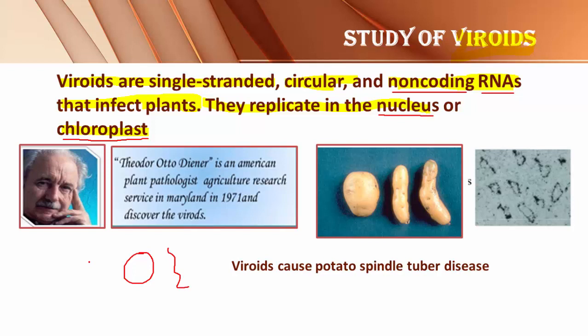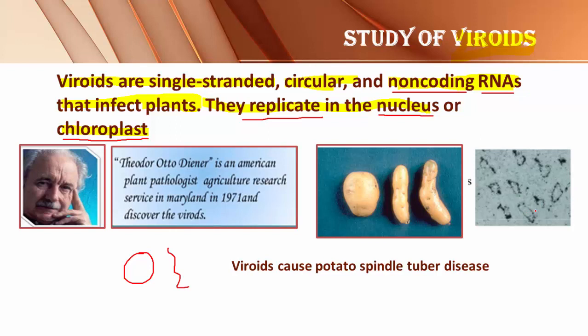Once the viroids enter into the plant body, they increase their number by multiplication. That multiplication itself is called replication, producing exact copies, and replication occurs inside the nucleus or inside the chloroplast.